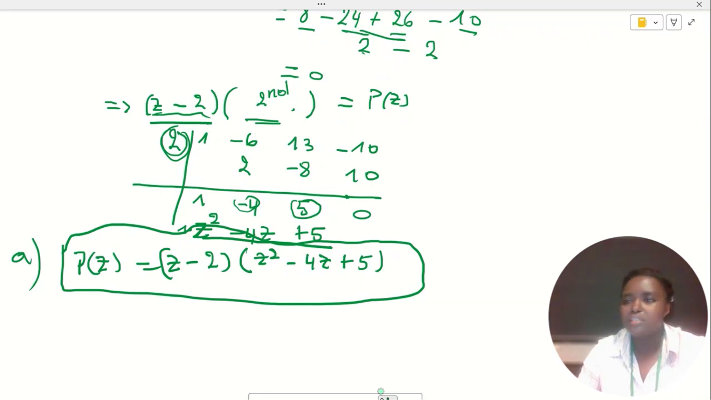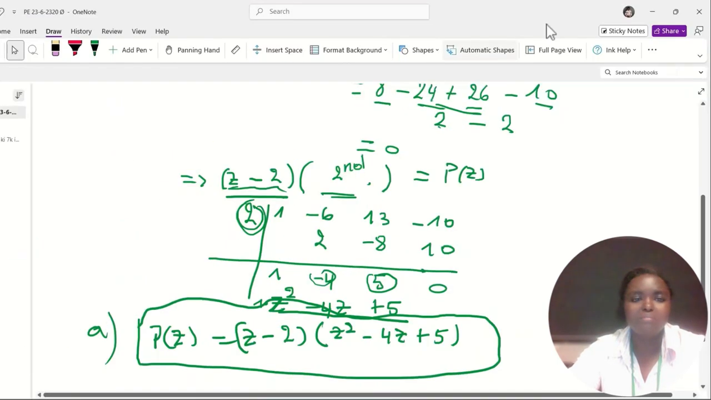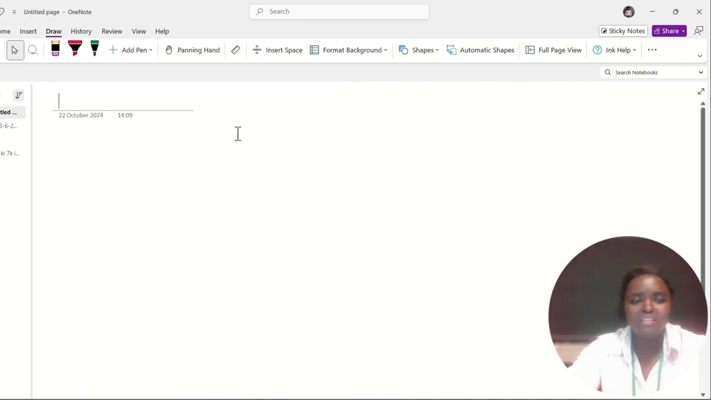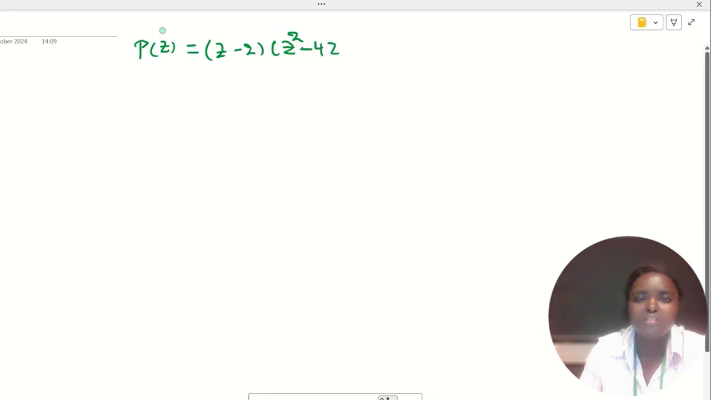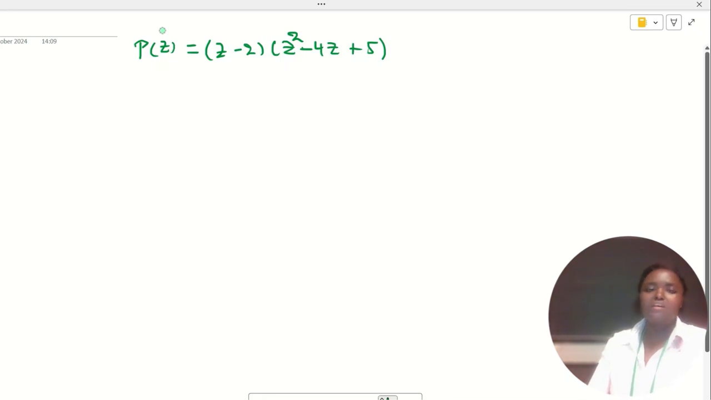Do you allow me to take another page, guys? Because this is not going down, and I think like this you are not seeing it well. Let me take another page here. So we have already factorized, and we have found the factors as p(z) equal to z minus 2 times z squared minus 4z plus 5. These are the factors that we have just seen. So after factorizing, we are asked to solve for p(z) equals 0.